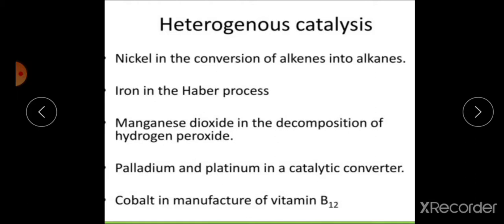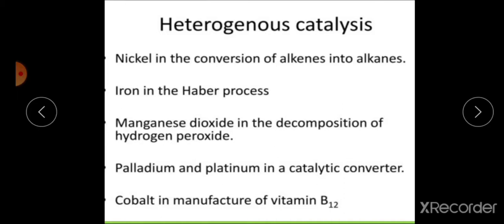Means ethene CH2 double bond CH2 plus H2 gas. Nickel is used as a catalyst at 140 degrees Celsius to produce ethane. Then iron is used as a catalyst in Haber's process for the manufacture of ammonia. Then palladium and platinum are catalysts used for many reactions. Their mixture increases the rate of reaction.